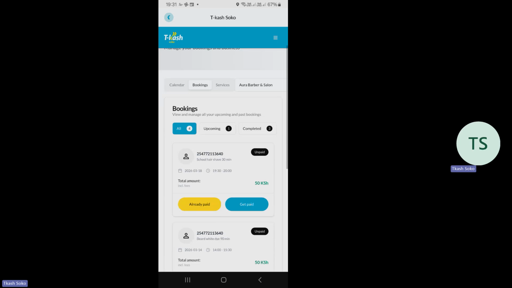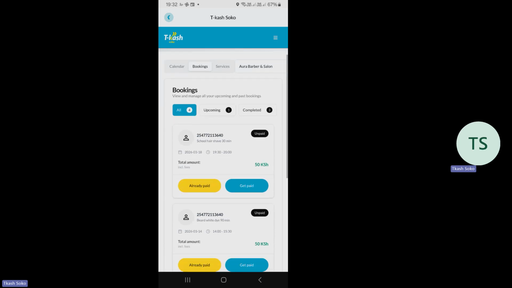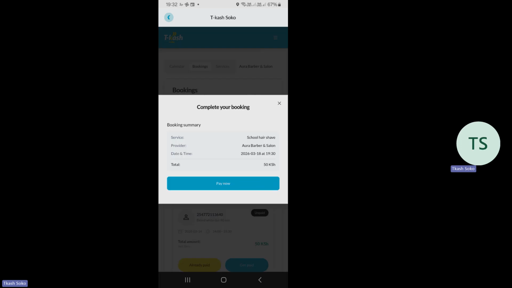So you can see that this phone number, of course, are booked for the school hair shave for 30 minutes. And of course, the total amount is 50. So of course, once customer amekuja, I will have an option of pressing the get paid so that I get paid for the booking. So if I press the get paid, of course, the booking summary appears. Complete your booking summary. The service is school hair shave. The provider is my shop, which is the Aura Baba and Salon, and the date and time has been confirmed.